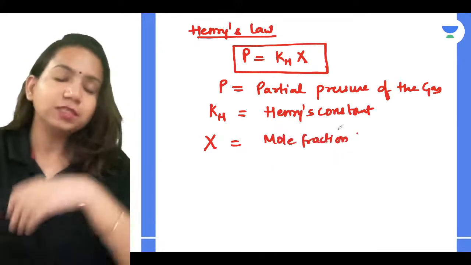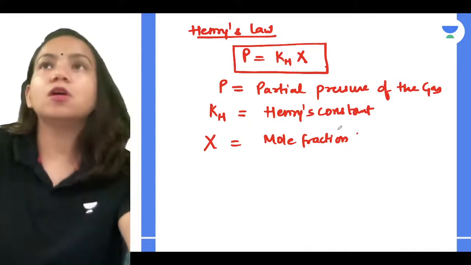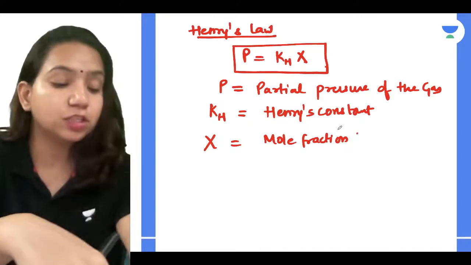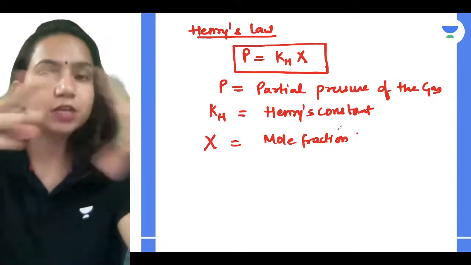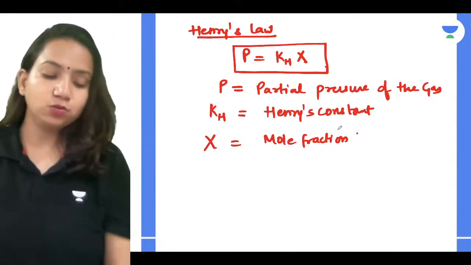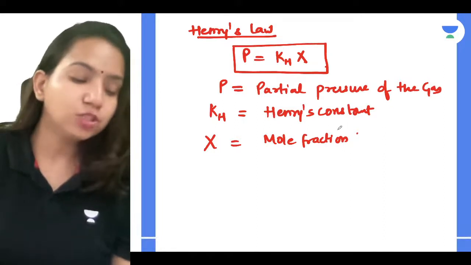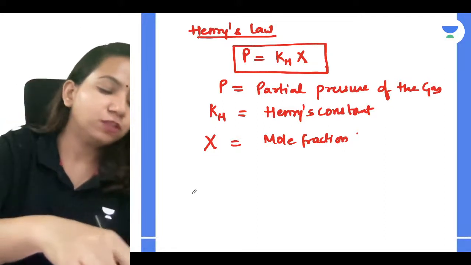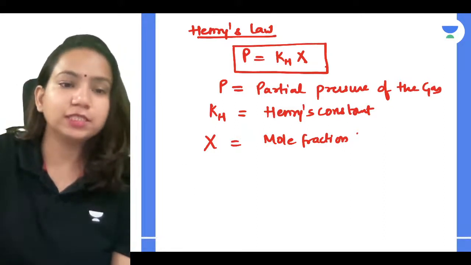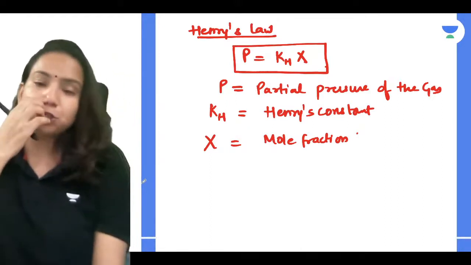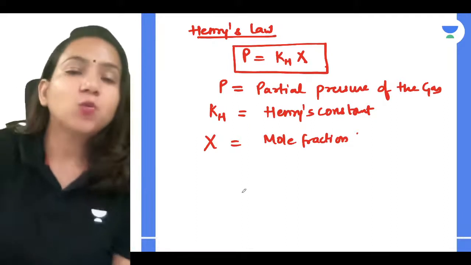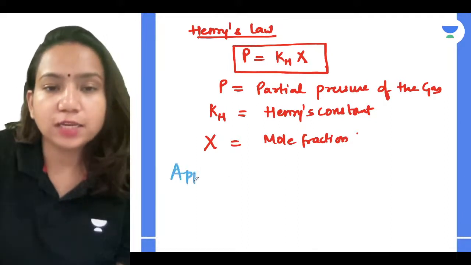So this is what we understood. We also discussed some of the characteristics of KH, how you can get to know about KH and what all things you can understand about the KH value. Now let's talk about some of the applications of Henry's law. This topic will be continuing, and then we'll start directly with vapor pressure and Raoult's law of vapor pressure. So what are the applications of Henry's law, guys?